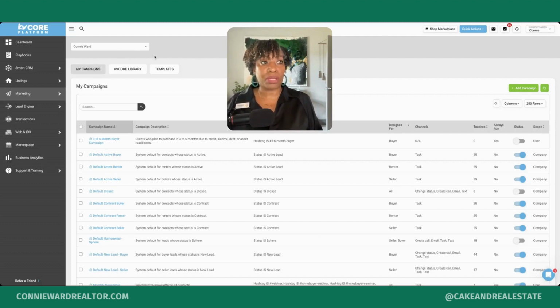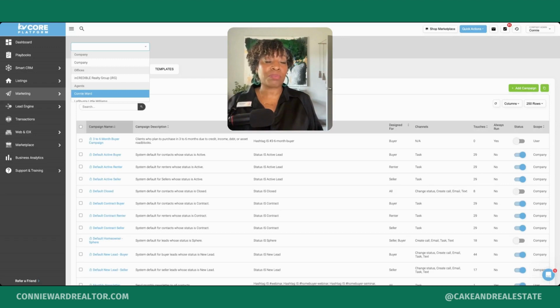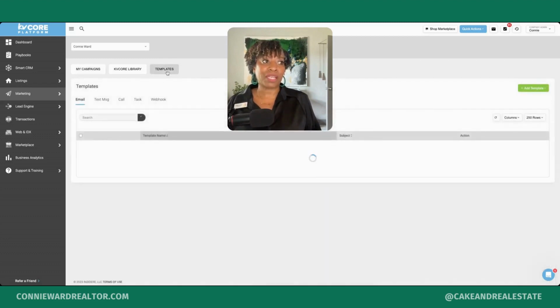So, a couple of things you want to make sure. One, that you're under the right user. If you are an administrator or a managing broker and you have access to the company templates and settings as well as individual user templates and settings, you want to make sure you're in the right category. Are you creating a template for your office, or are you creating a template for your team or for yourself as an individual? So I'm going to select my name, Connie Ward, because I'm creating this template for myself. And I'm in the template category. So you want to make sure that you're there.